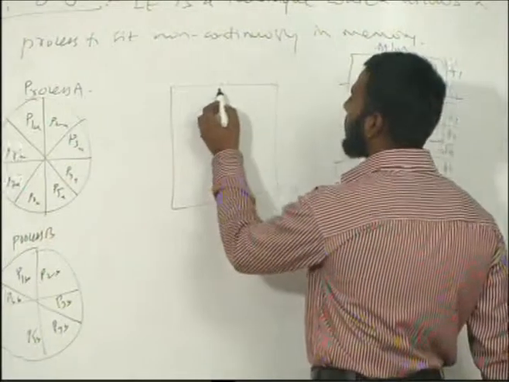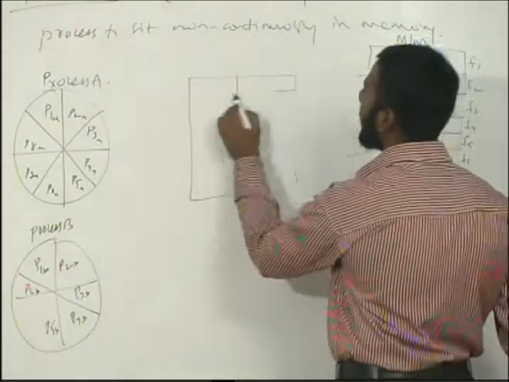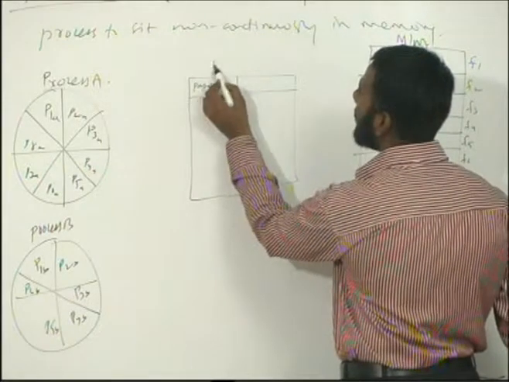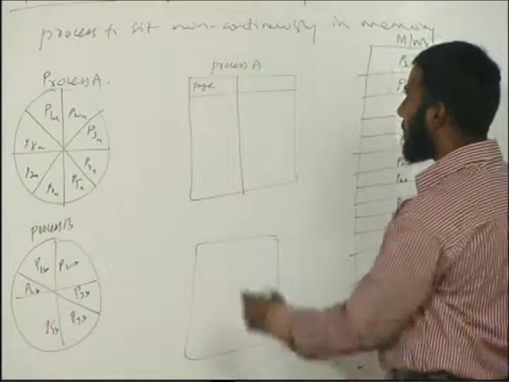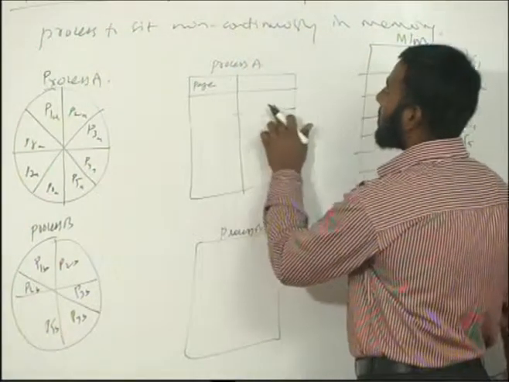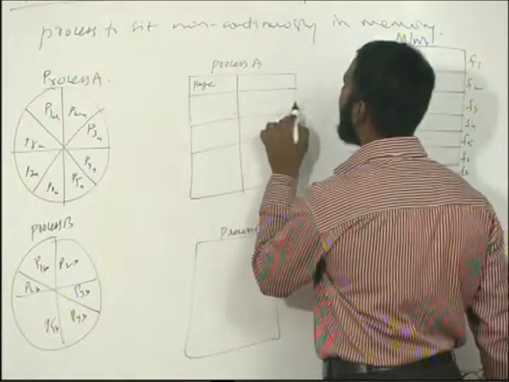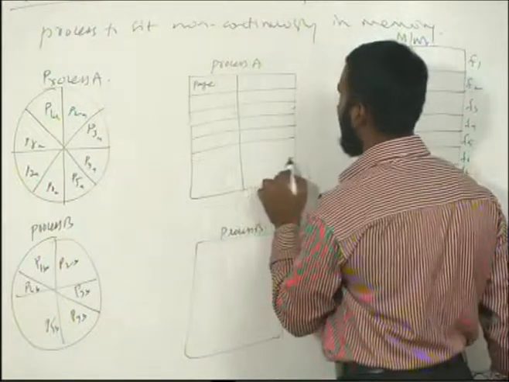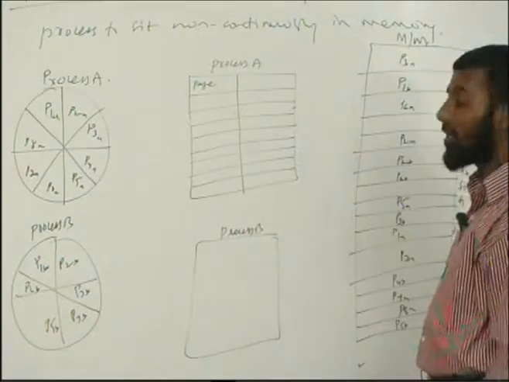Actually this table contains fields. Firstly, we take only two here. The first field is the page number of this process. In every process there will be one associated page table. Now this process A has 8 pages, so I'll have 8 entries in my page table: 1, 2, 3, 4, 5, 6, 7, 8. Okay, 8 pages are there.